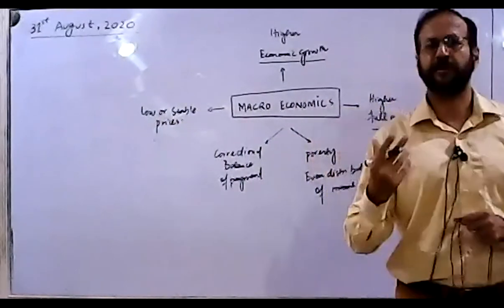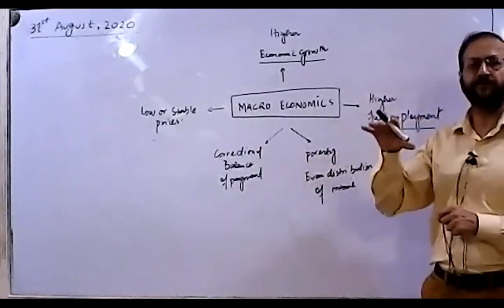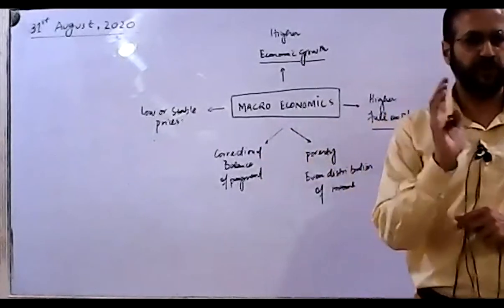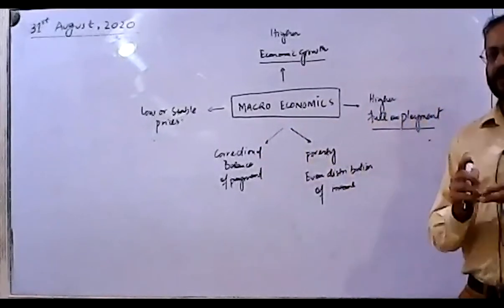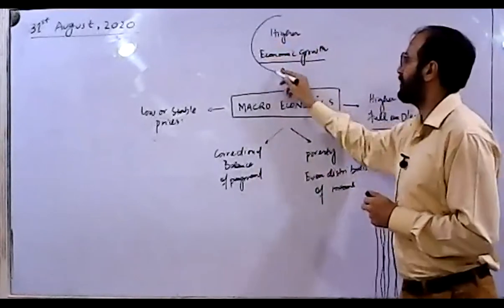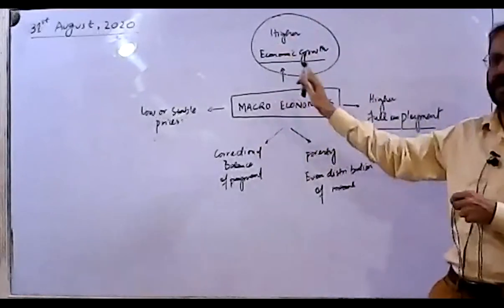So we cannot learn them all together in one session. What we are going to do is start from any one of these objectives. For your ease, I'm going to start with higher economic growth. Now, we can start economics from any of these variables.